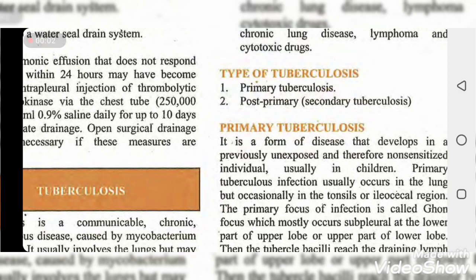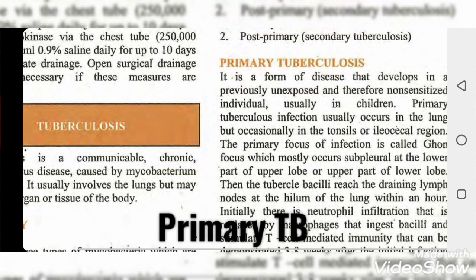Today we talk about types of tuberculosis. There are two types of tuberculosis: primary tuberculosis and post-primary or secondary tuberculosis. So what is primary tuberculosis?